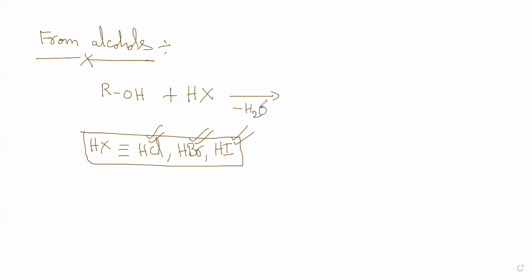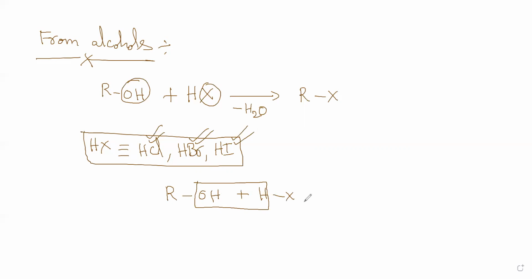Water is removed from the reaction and the OH is substituted with X, so it will be RX. There is a technique to remember this. You write ROH, put HX, remove water and join these two. So you get RX. It's as simple as that. The water will go off.